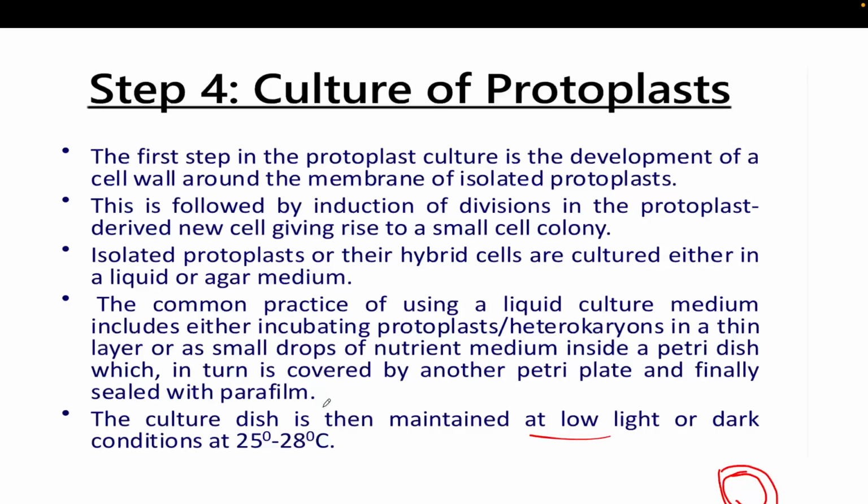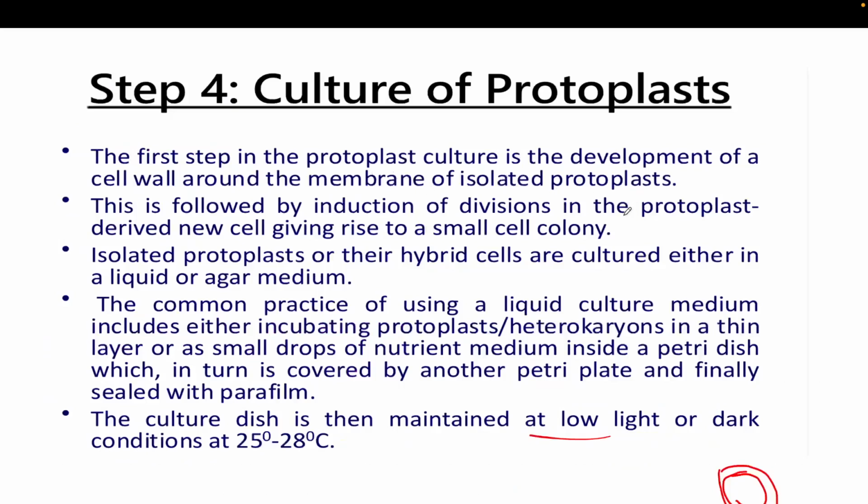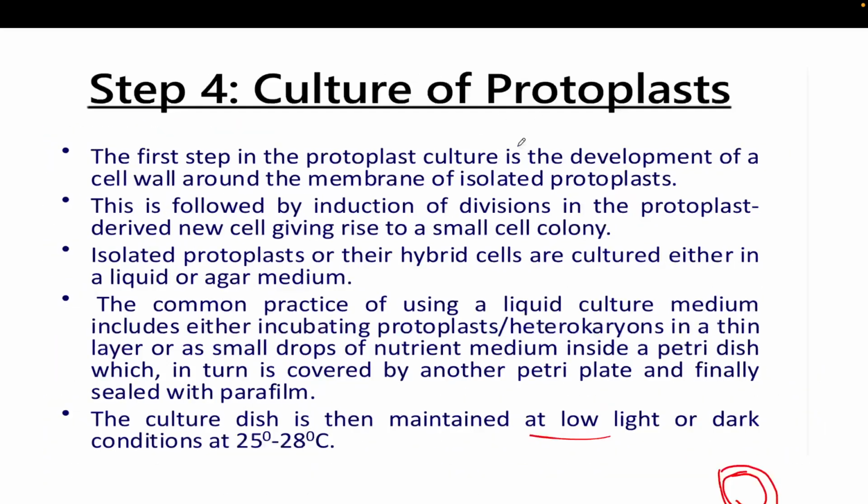Okay, so this is the culture of protoplast. Now in the final step you require protoplast regeneration. This protoplast regeneration comes under the culture of protoplast only.